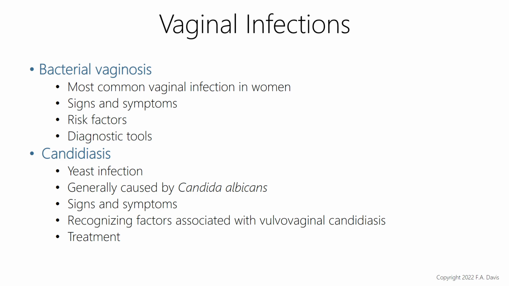Candidiasis, we've talked about candidiasis being a yeast infection, so some people can have thrush in their mouth. They can also have a yeast infection in their vaginal area. This is usually caused by Candida albicans. That's why it's called candidiasis. Symptoms include intense vaginal itching. They also have thick white vaginal discharge. Treatment includes an antifungal medication.